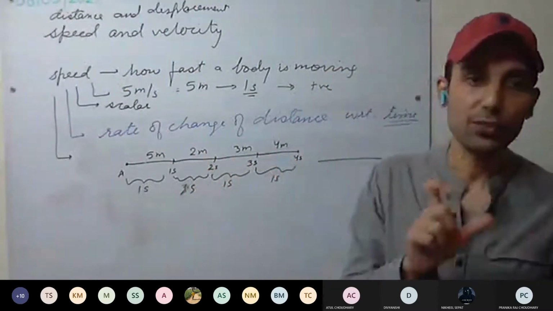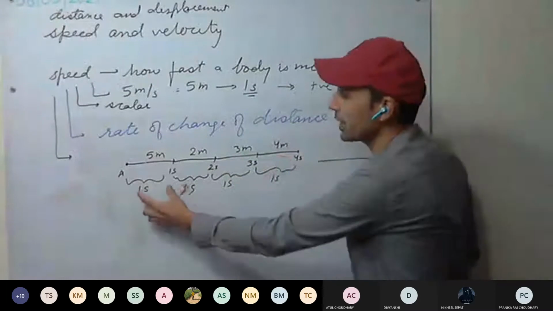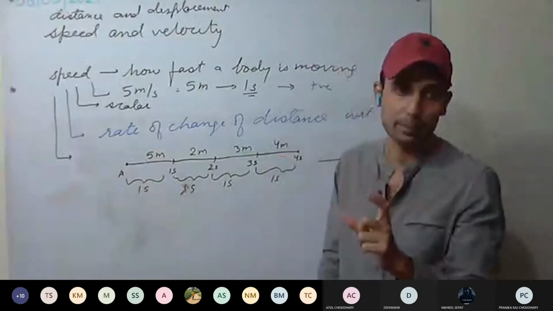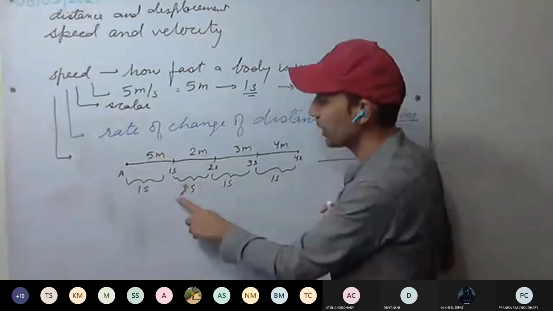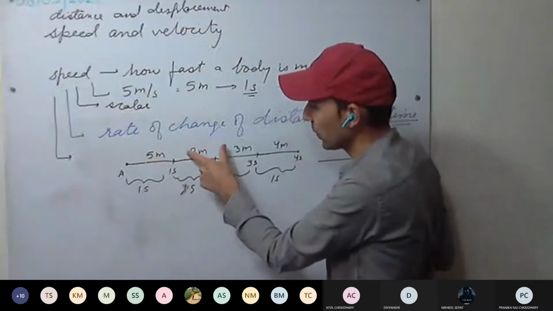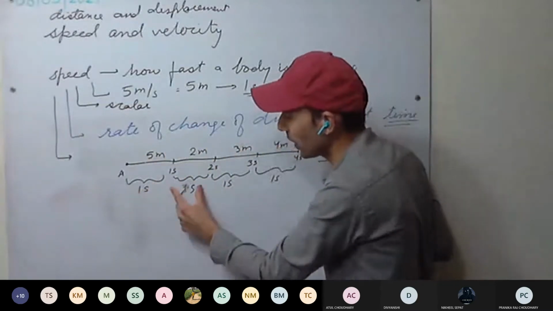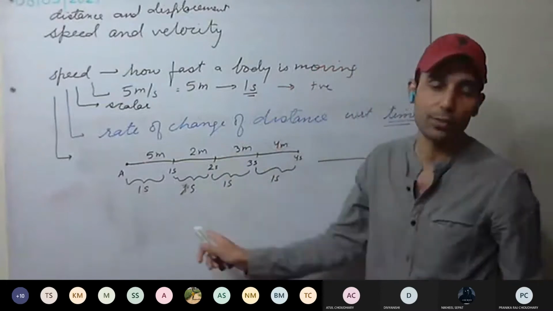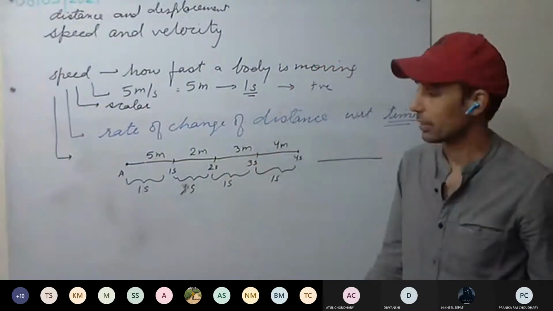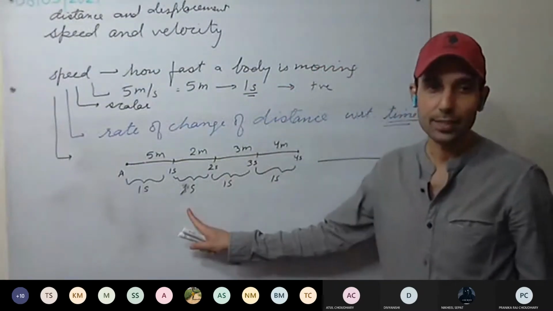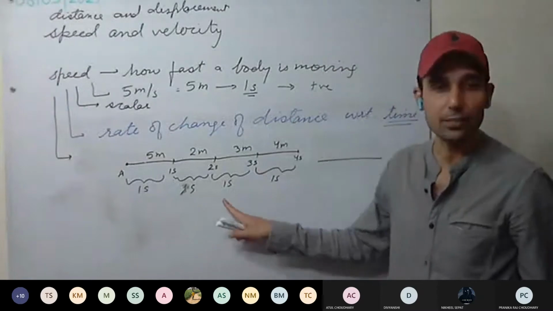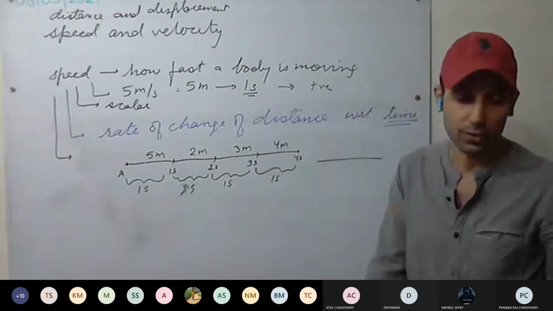So how to define non-uniform? Always remember, we are taking time interval the same, equal intervals. That's why in the definition you can see unequal distances covered in equal intervals of time. So it will always be non-uniform. Definition is clear. Unequal distances covered in equal intervals of time. This is the definition for non-uniform.